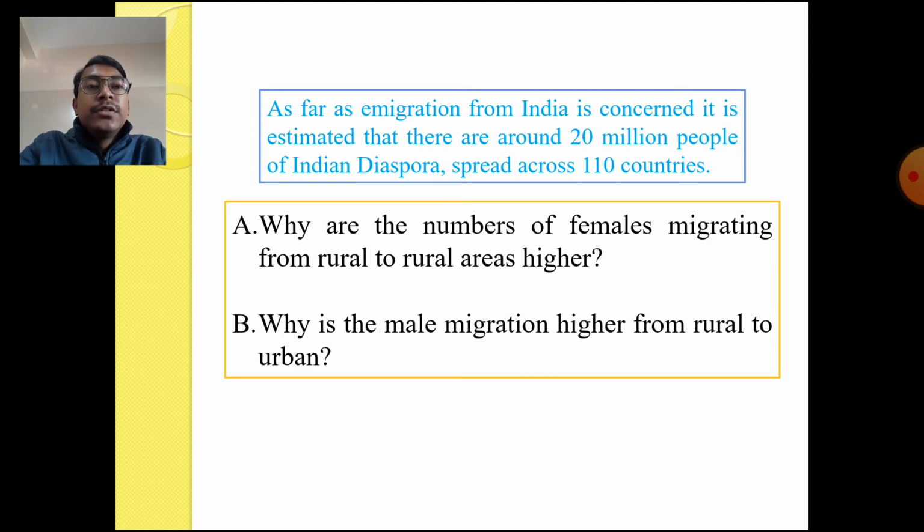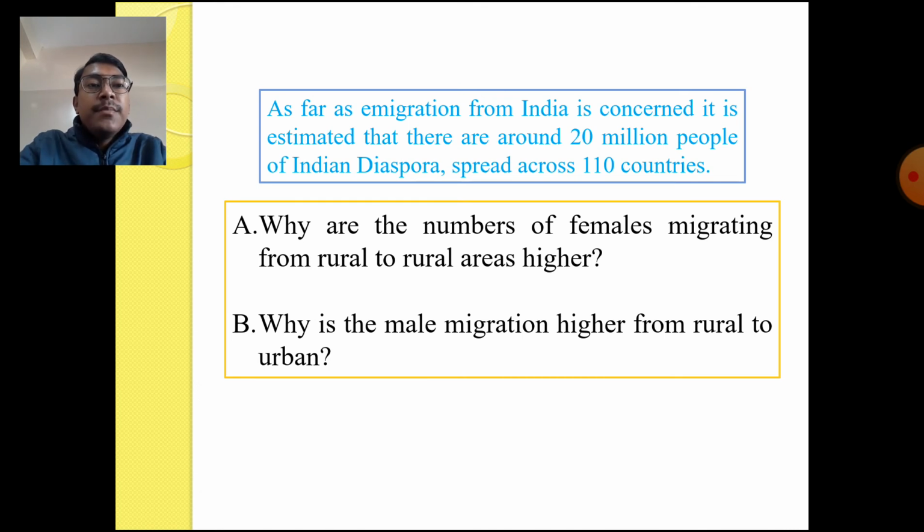You can write the answer this way: the number of females migrating from rural to rural areas is higher because females do not prefer long distance migration. This is one reason, and another is that a female from one rural area gets married to a person from another rural area. So in that case, female migration is higher from one rural area to another.